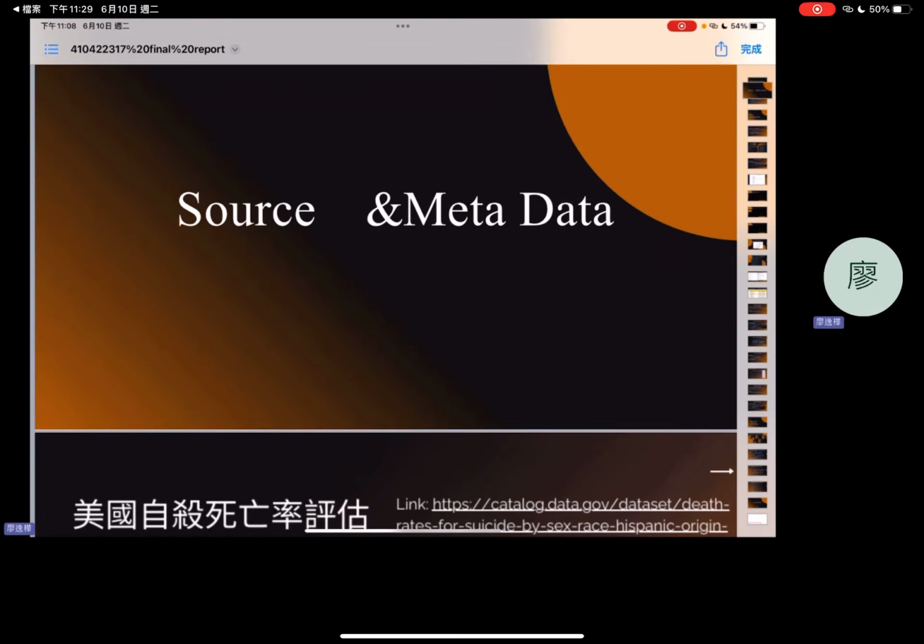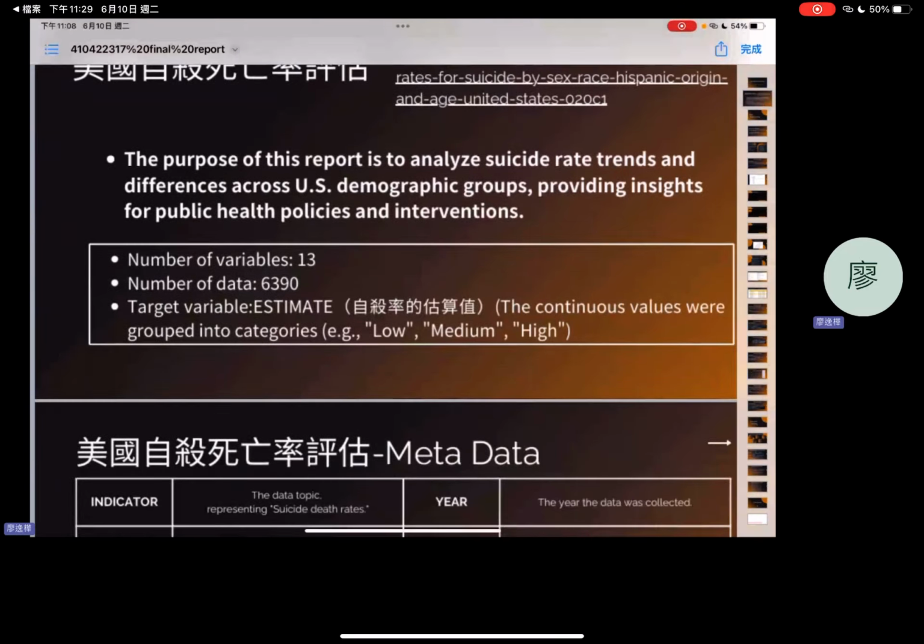Let's start with the source and the metadata of the data set used in this report. The data is sourced from the US government's open data platform and contains 390 records and 13 variables.